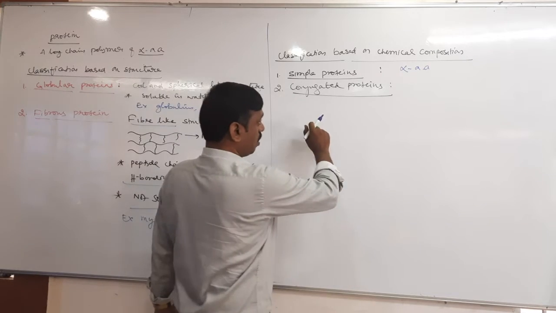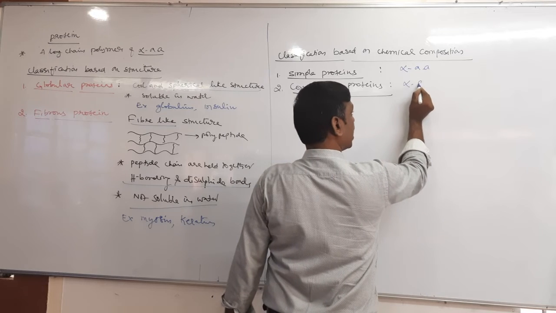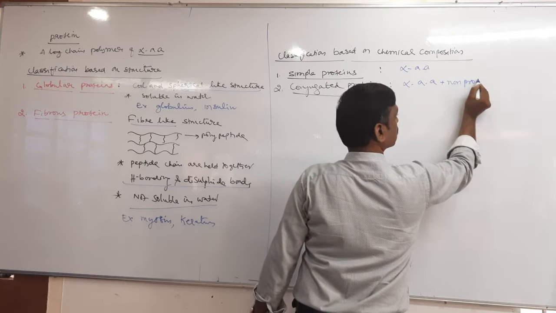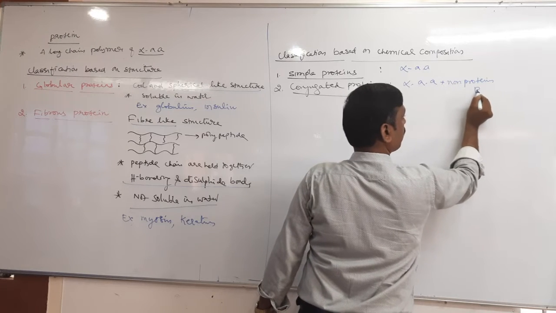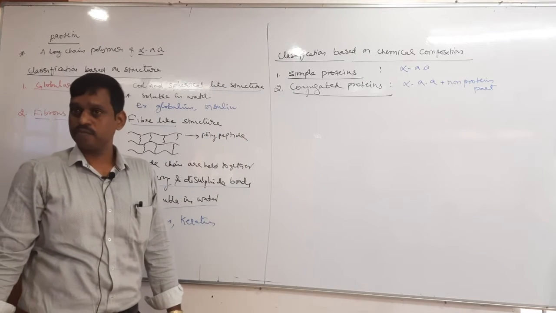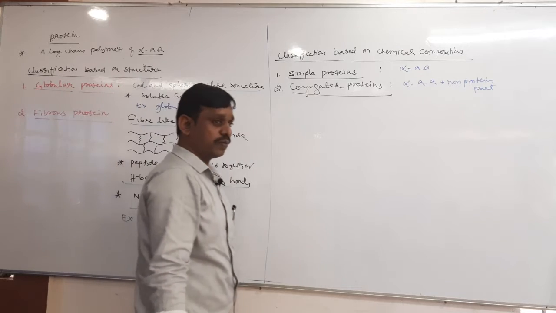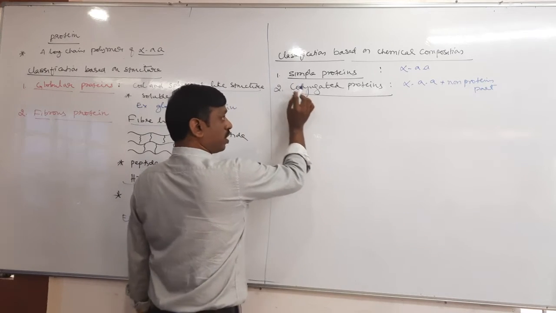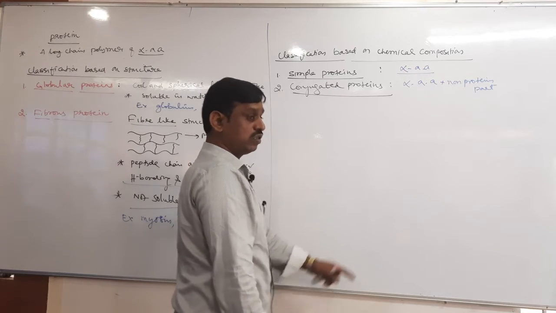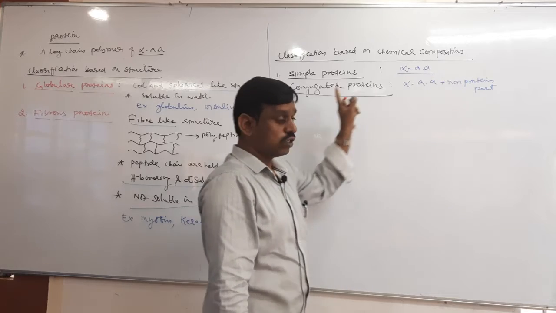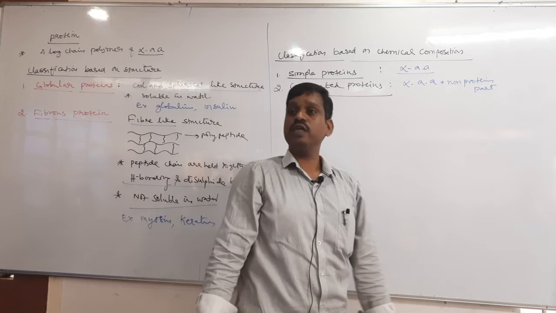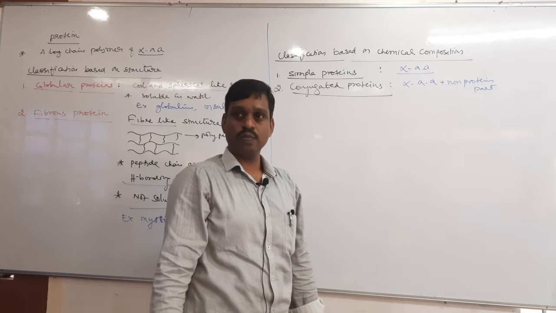So the protein which contains alpha amino acid and non-protein part is called conjugated protein. Simple proteins undergo hydrolysis and give only alpha amino acid. Conjugated proteins undergo hydrolysis and give alpha amino acid as well as the non-protein part, the prosthetic group.